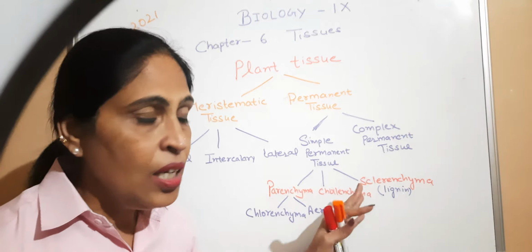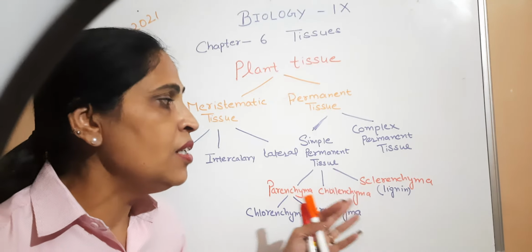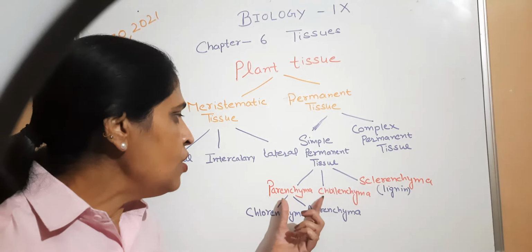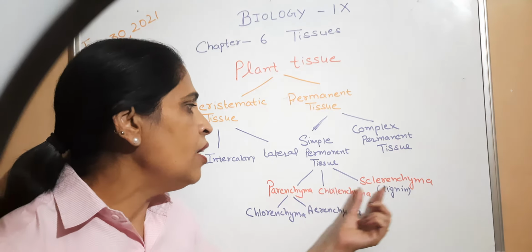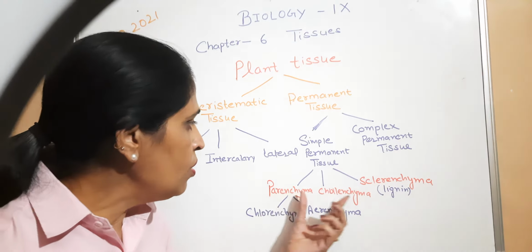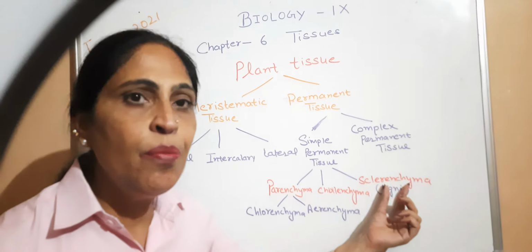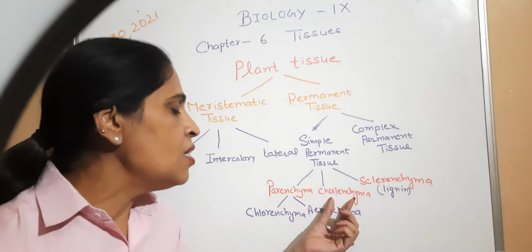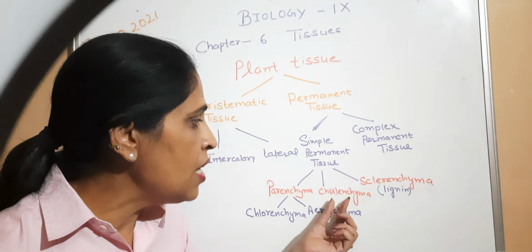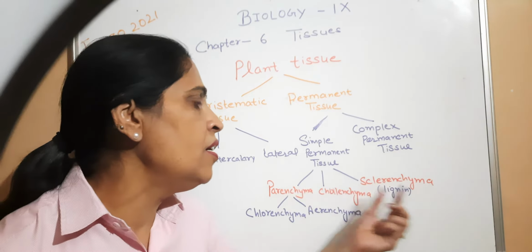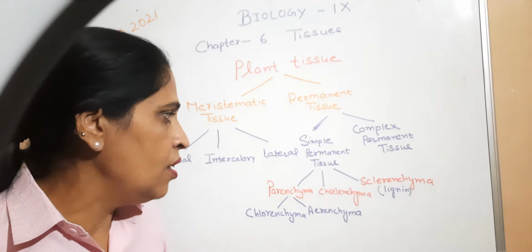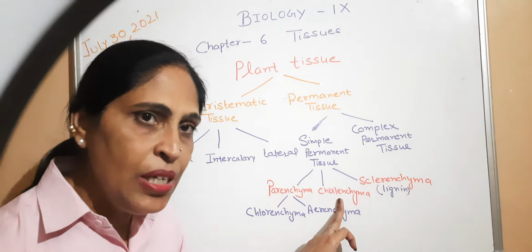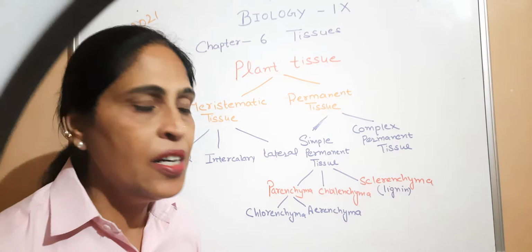Similarly, the hard coverings of nuts and seeds are also made up of sclerenchyma tissue. You can differentiate between parenchyma, collenchyma and sclerenchyma. Parenchyma and collenchyma are made up of living cells, and sclerenchyma is made up of dead cells. In parenchyma, the cell wall is thin. In collenchyma, the cell wall is irregularly thickened, at the corners, and in sclerenchyma, the cells are regularly thickened. Parenchyma stores food, collenchyma provides flexibility to the plant, and sclerenchyma provides hardness to the plant.